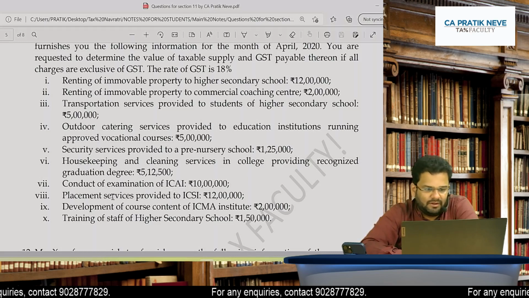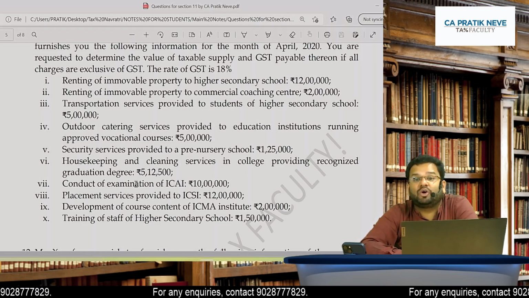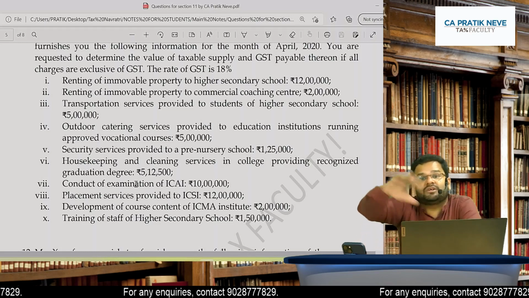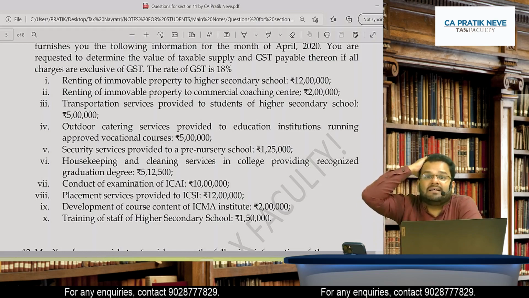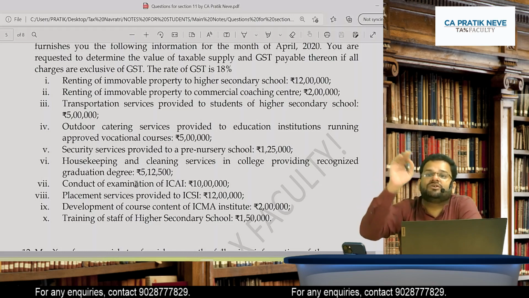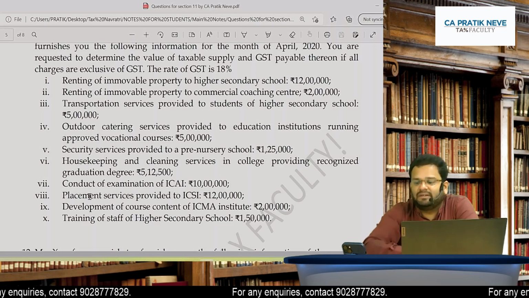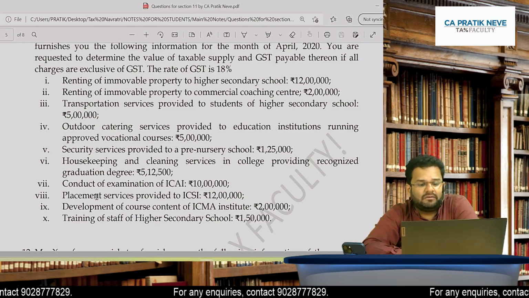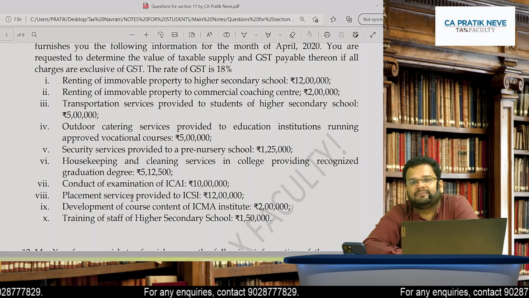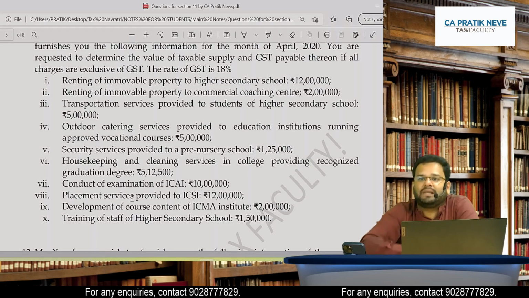Fine. Then conduct of exam of ICI. Conduct of exam to any education institute is exempt. And ICI, ICSI, ICMAI, all are education institutions, because they are giving a degree recognized by law in India. Placement services provided to ICSI, of course, taxable. You cannot see such inward supply being exempt.